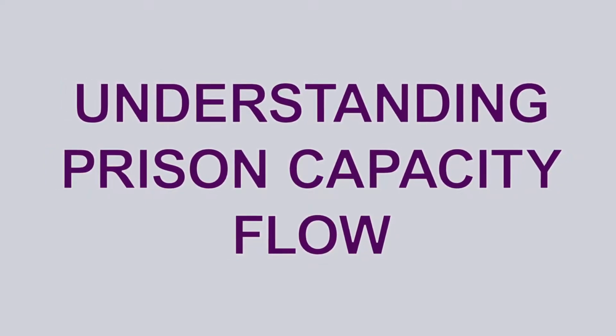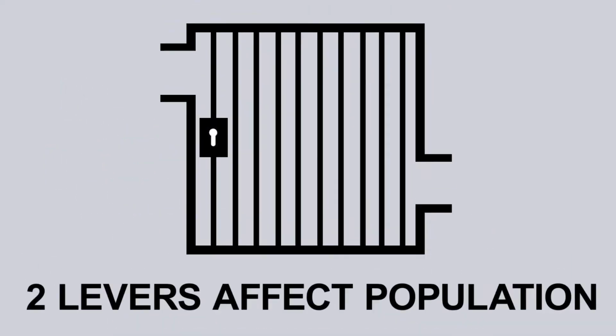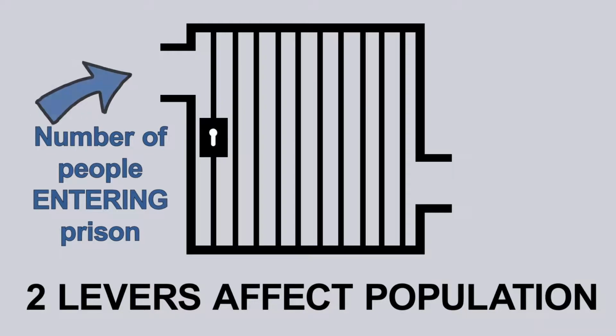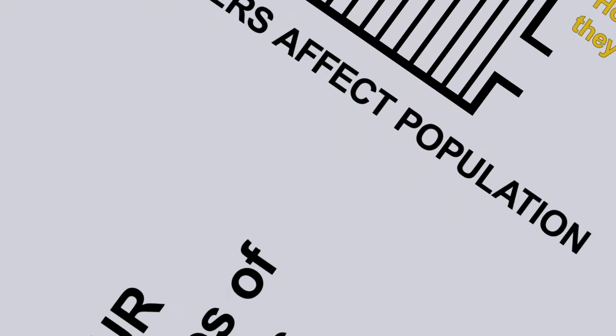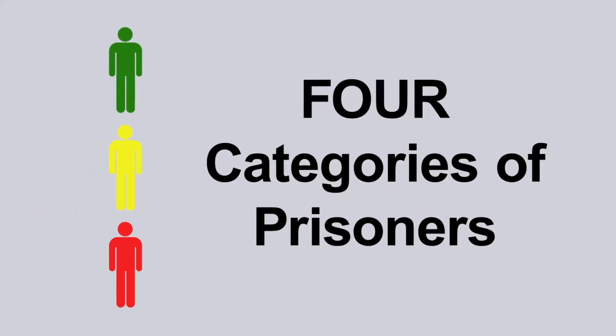To understand the prison population, you have to understand two factors: the number of people coming into the system, into prison, and the number of people coming out of prison, how long they spend in prison. We're grouping them into 4 different groups.